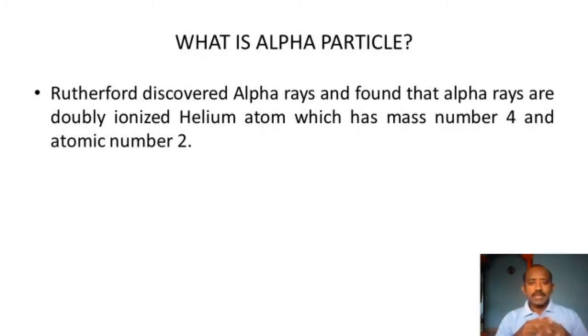They found that alpha rays are doubly ionized helium atoms, which have mass number 4 and atomic number 2. The mass number 4 means the nucleon number. Nucleons are the sum of the protons and neutrons, together called the nucleon number, which is nothing but the mass number. In a helium atom there are 2 protons and 2 neutrons, so the mass number is 4 and the atomic number, that is the proton number, is 2.